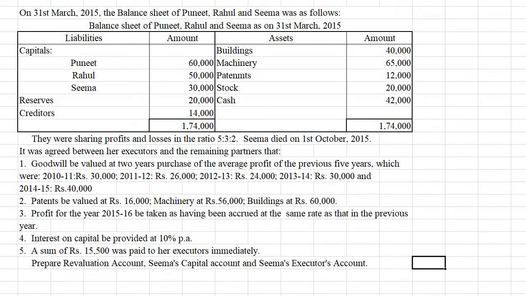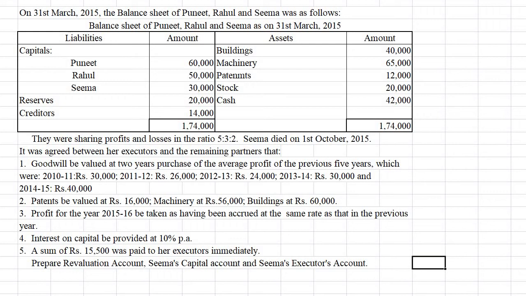After her death, the executors of Seema and the remaining partners agreed that the goodwill be valued at 2 years purchase of the average profit of the last 5 years.